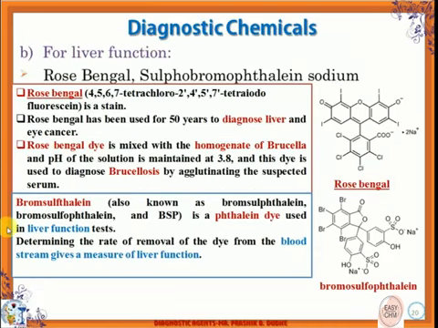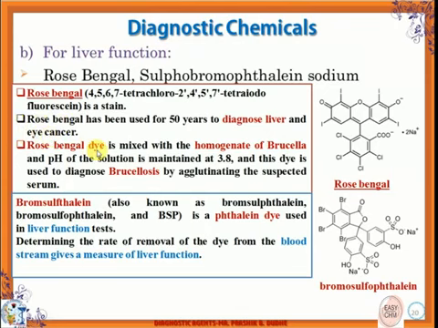Then comes the compounds for the liver function test: rose Bengal and sulfobromophthalein sodium. These are the two agents used for detecting liver function. Now this is the structure of rose Bengal, which is a 4,5,6,7-tetrachloro-2',4',5',7'-tetraiodofluorescein compound. It's a stain compound which has been used for around 50 years to diagnose or detect the functioning of the liver, and it is also used in eye cancer treatment.